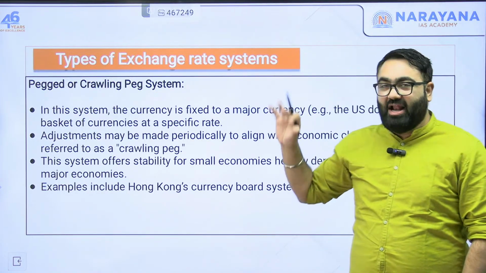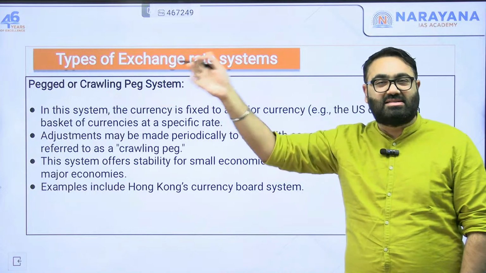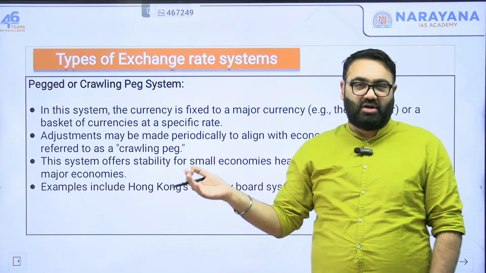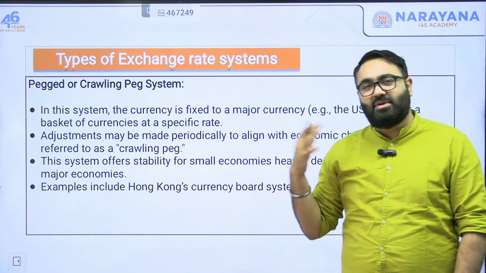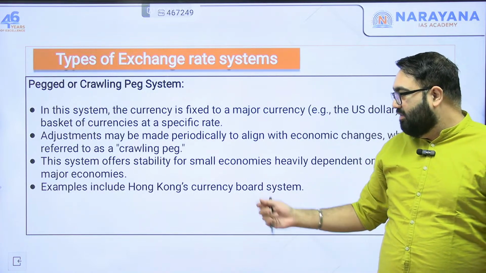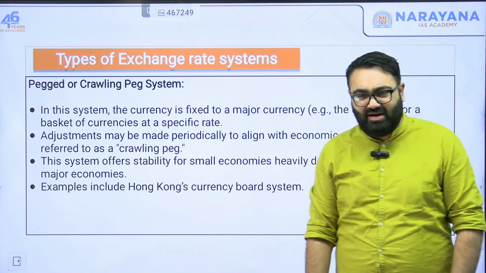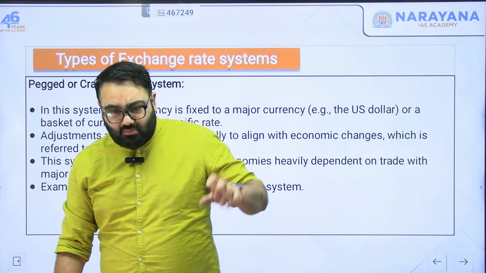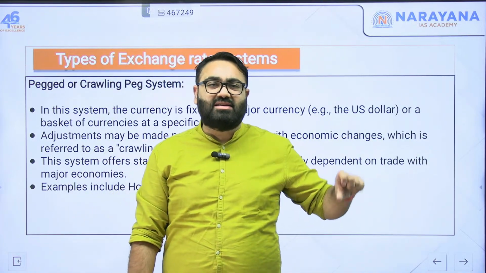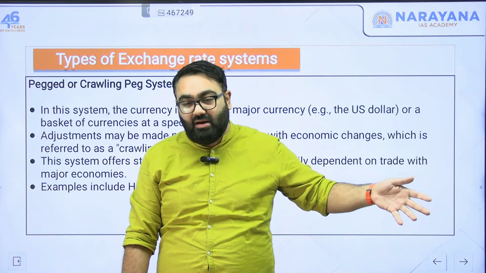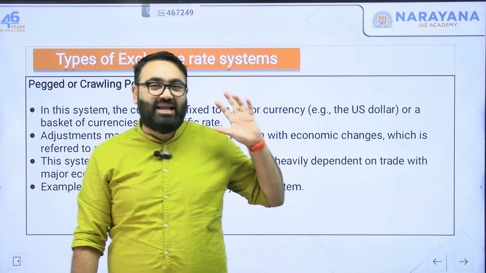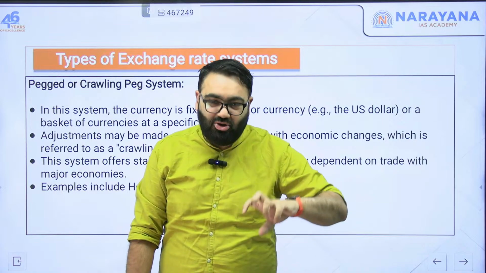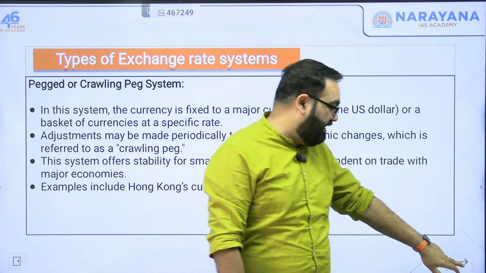If the value of the dollar, for example, increases in some other market, this currency will also increase. So it is proportional to what happens to a major currency. Like Hong Kong basically has pegged its currency against the Chinese currency. So it depends on whether you have a situation where one specific country is your major partner. That is a system that is seen in this particular case, where you peg your currency against some other currency in the long run.